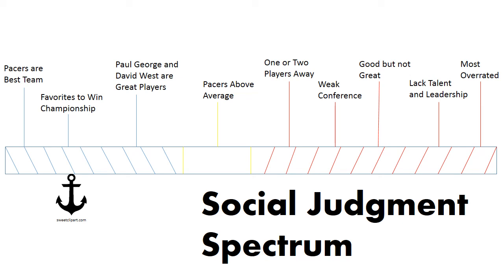At this point, Sam may start to agree with Alec's points a little bit more and then shift her anchor more his way. At this point, Alec can then opt to push the boundaries a little more and say, honestly, the teams the Pacers had to play in the Eastern Conference were subpar as a whole, and that played a role into their success this season. They are good, but not great. And then, after some facts, figures, and stats related to those opinions, Sam will shift her anchor, or not, according to how well she receives the message.